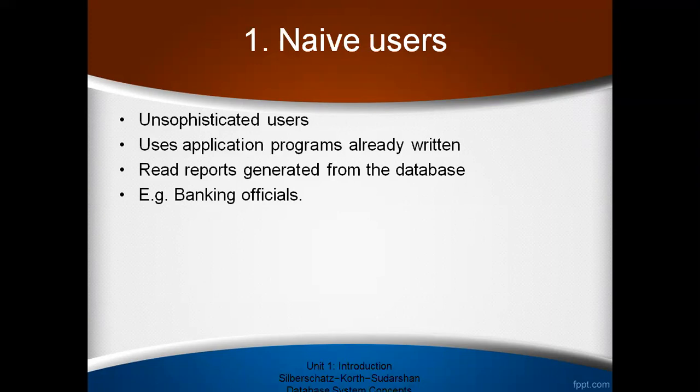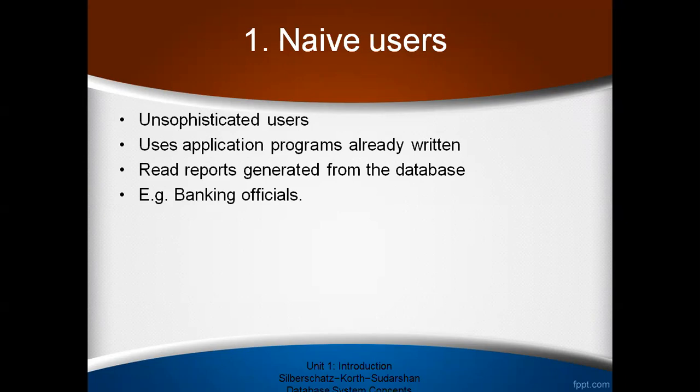They do not know what is exactly happening behind the particular process. They only know that if the database is not accessible, there is no internet. If the internet is there, the database will be accessed. That's it. So naive users are the very end users. They don't know anything about the database. They don't even know what a database is.